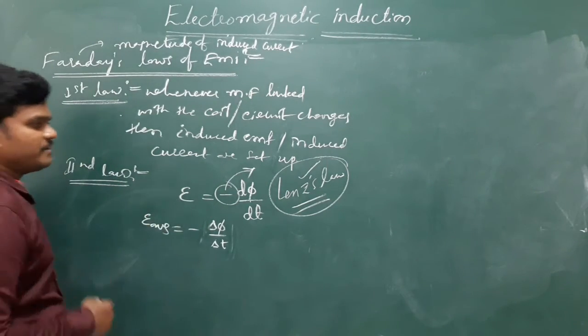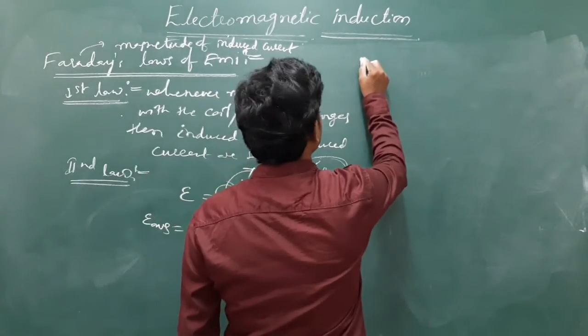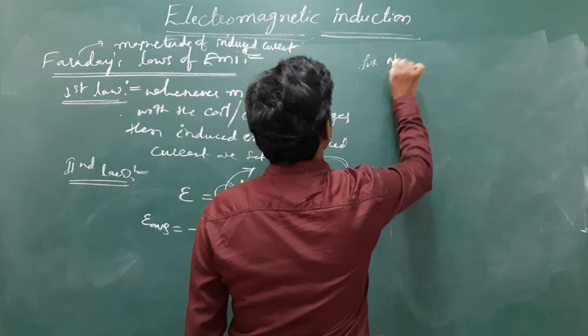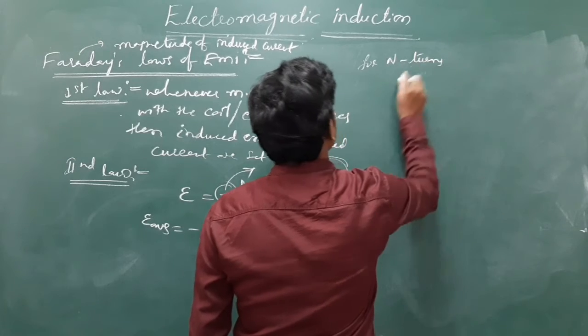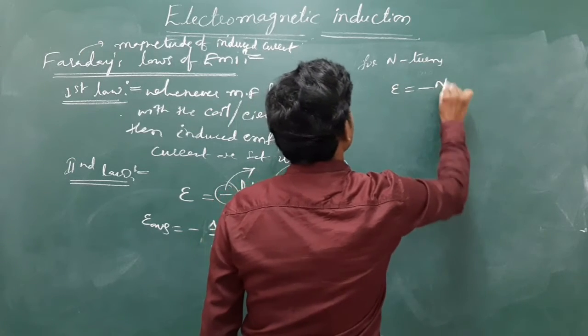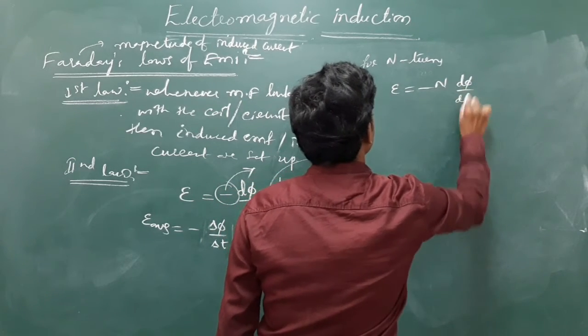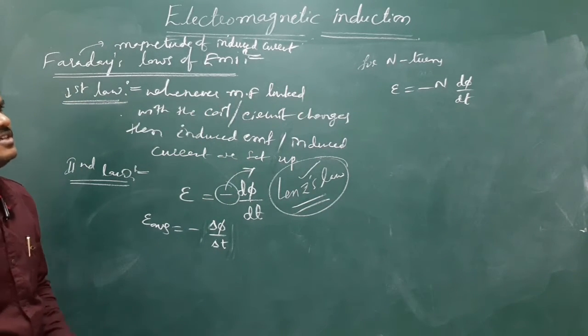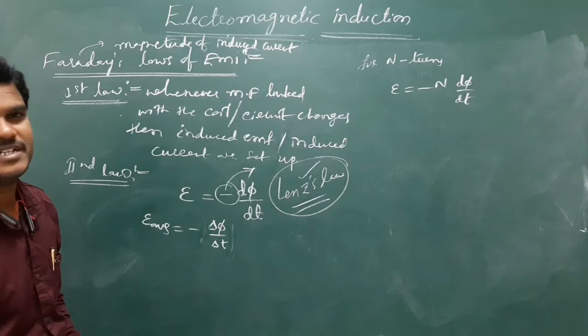Here EMF is minus dΦ by dt. Suppose the coil has N turns, then we can write N dΦ by dt, or ΔΦ by Δt. So ΔΦ means that is average. So N dΦ by dt.